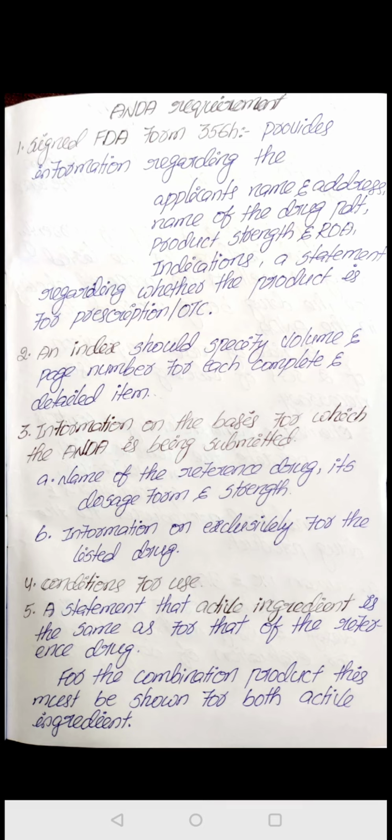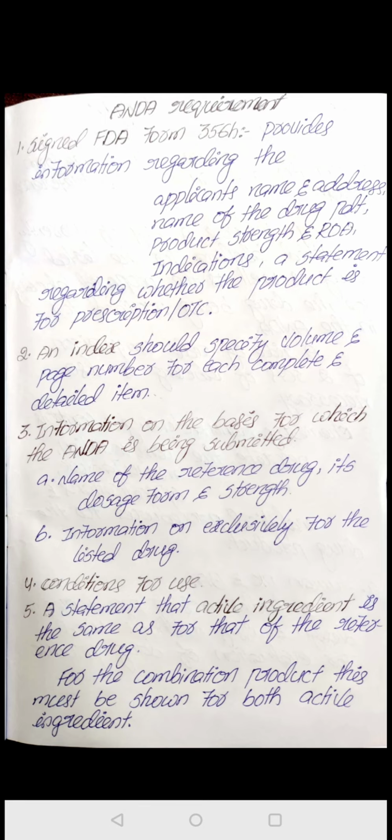Next, it should contain an index. That application should contain an index. It should specify volume and page number for each complete and detailed item. That means it contains all the subtitles in the ANDA and their page numbers. All the headings and their page numbers should be contained in our index page.